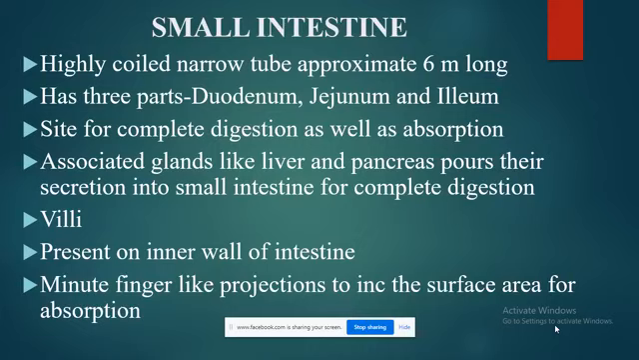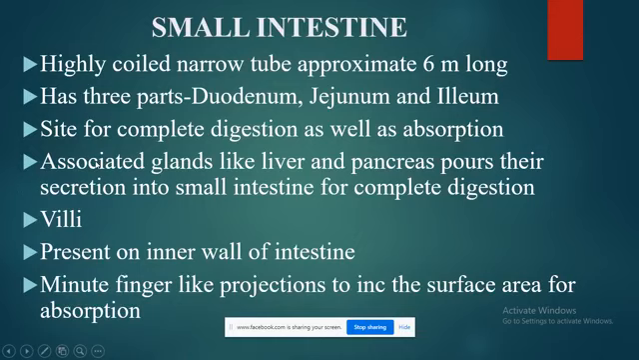It is the site of complete digestion and absorption of the food. The food gets digested with the help of digestive juices secreted from its own wall and the associated digestive glands, which are the liver and the pancreas. So complete digestion as well as absorption takes place here. The parts of the small intestine are the duodenum, jejunum and ileum. A very important structure present in the small intestine is the villi.